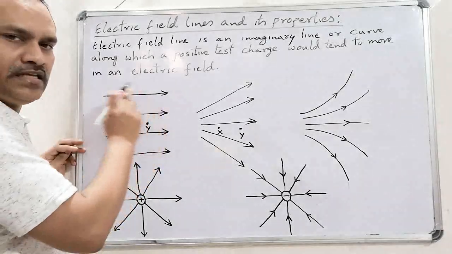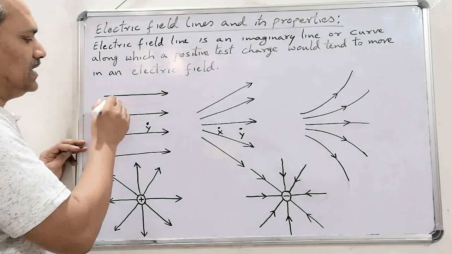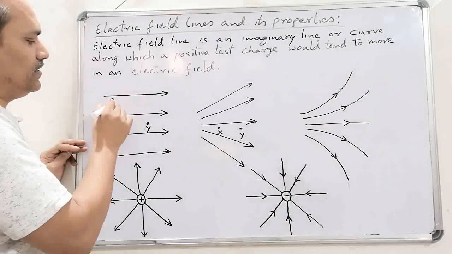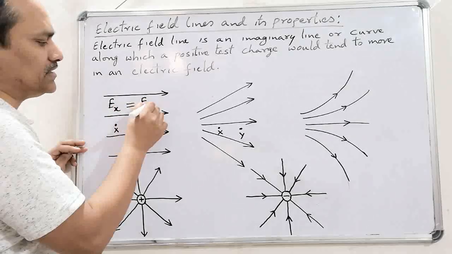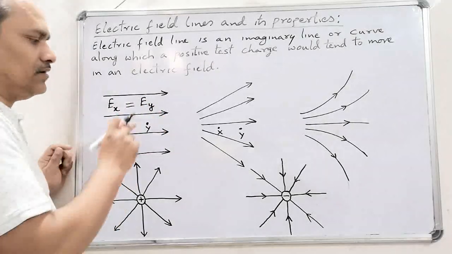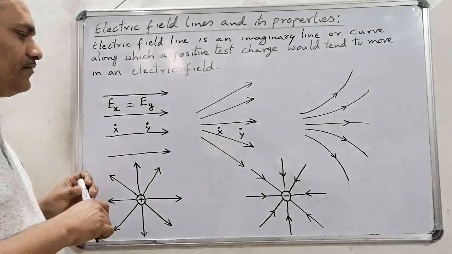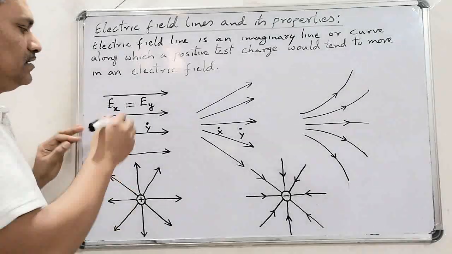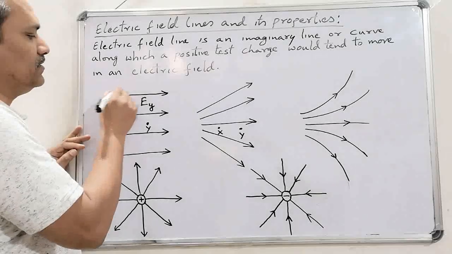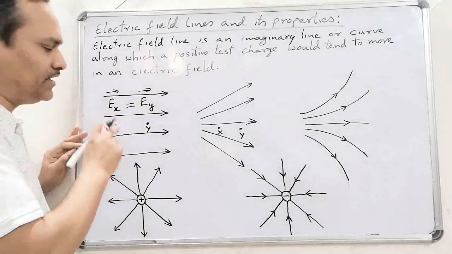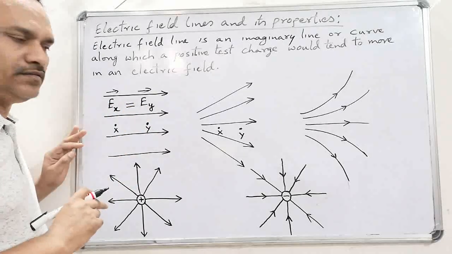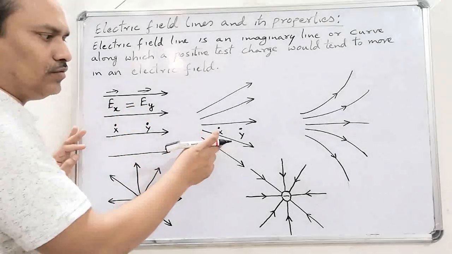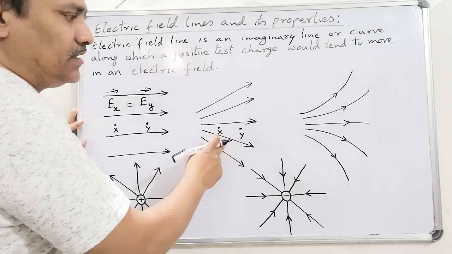In this uniform field, the electric field intensity at point x is always equal to the electric field intensity at point y. So in a uniform electric field, the electric field intensity is the same at every point in it. Now look at this diagram, the second diagram.